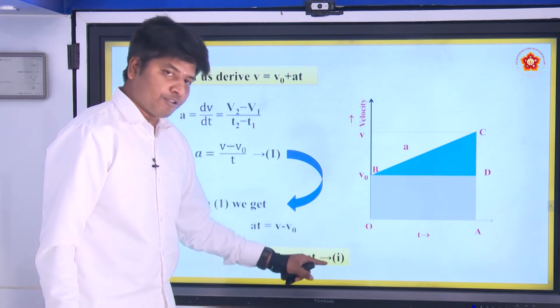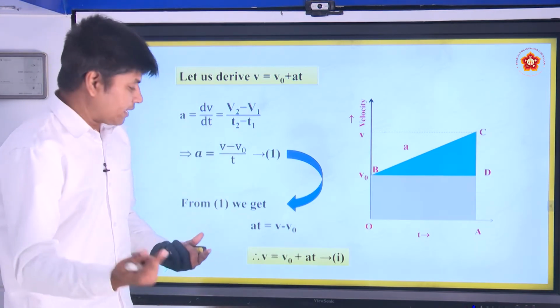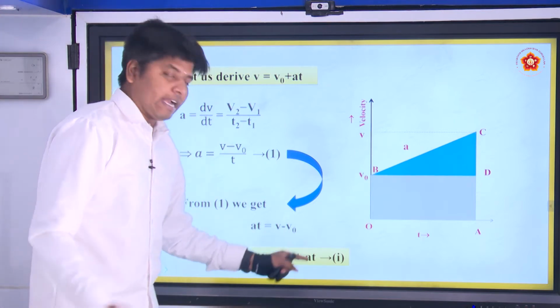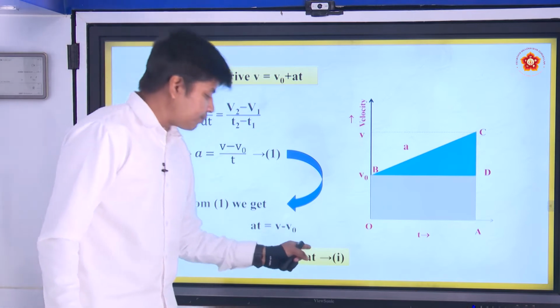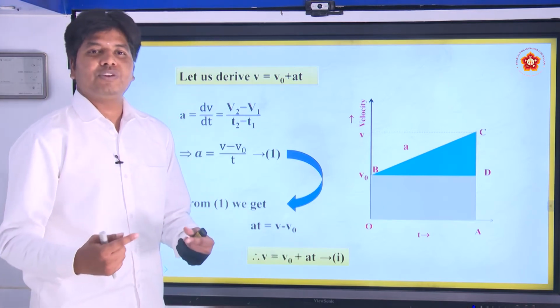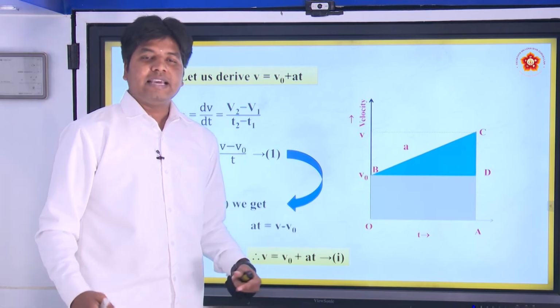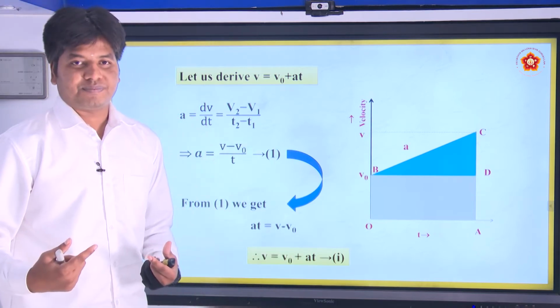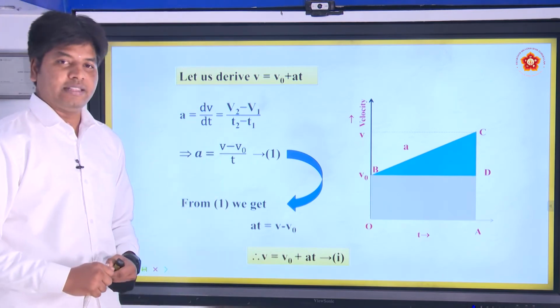Second term, third term, fourth term. t is what? Nothing but the time in seconds. If you want the final velocity after 1 second, you put 1. You want the final velocity after 2 seconds, put 2. That means it is giving you the first term, second term, third term, fourth term. What is a? a is nothing but the common difference there. Alright. So, you can analyze this equation in that manner.